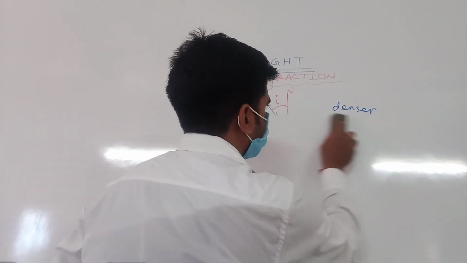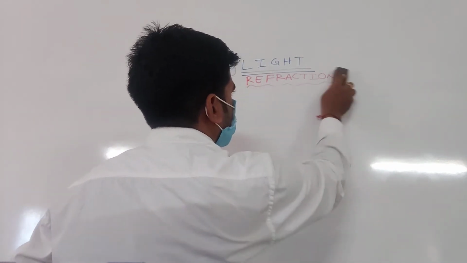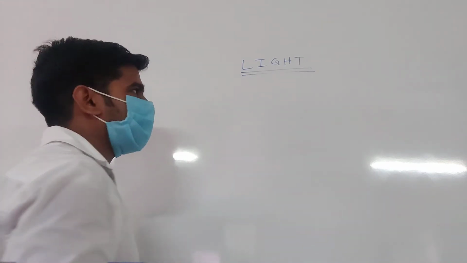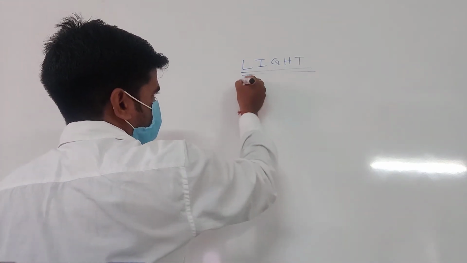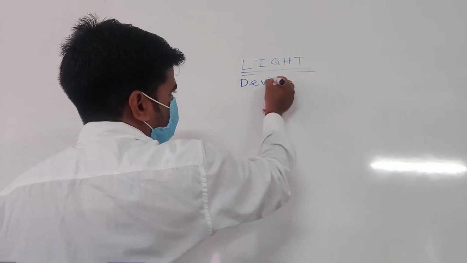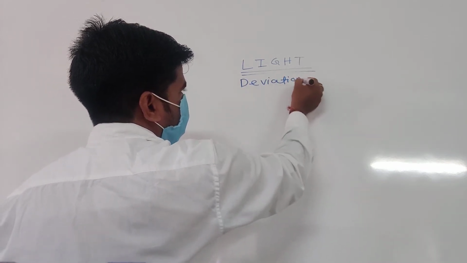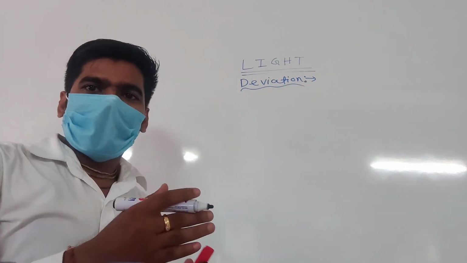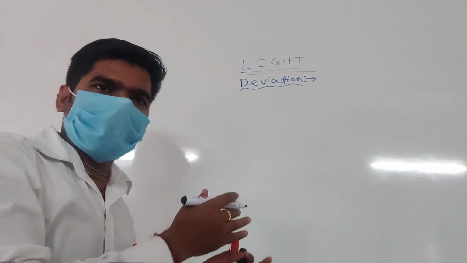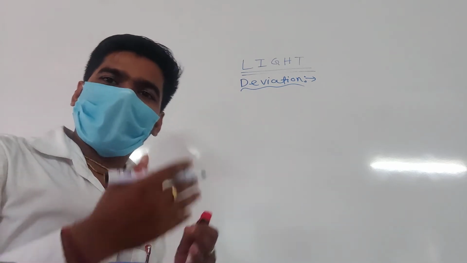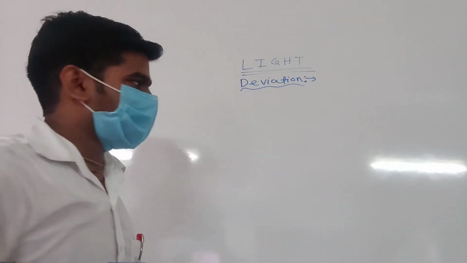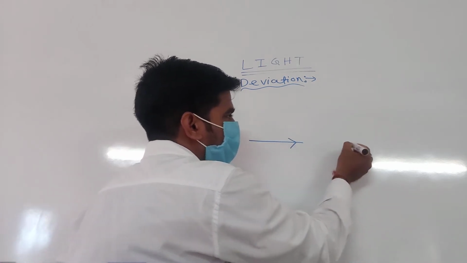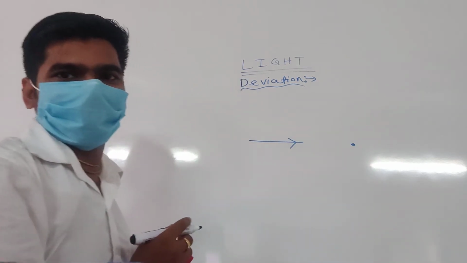Listen carefully. Deviation. What is the meaning of deviation? Deviation means someone deviates, moves, bends from the right path, from the right direction. Suppose you travel in this direction, this is your destination point.